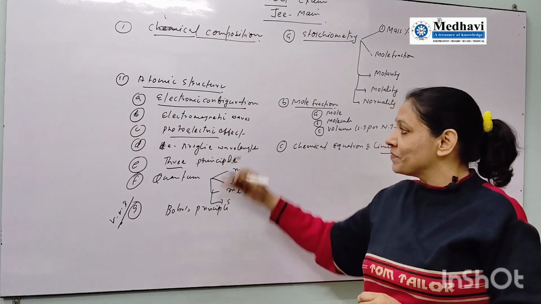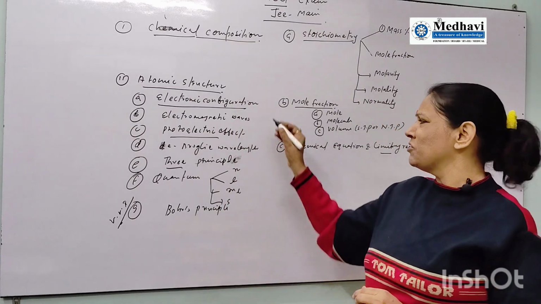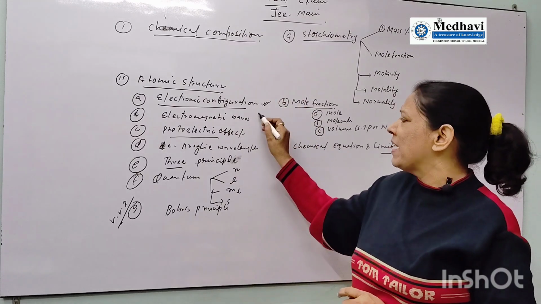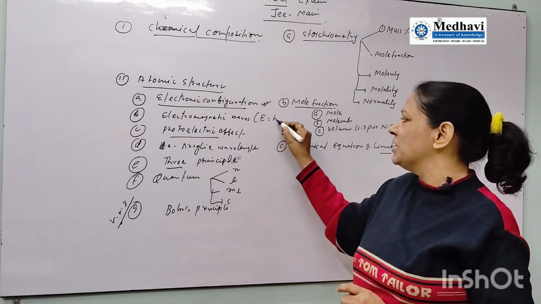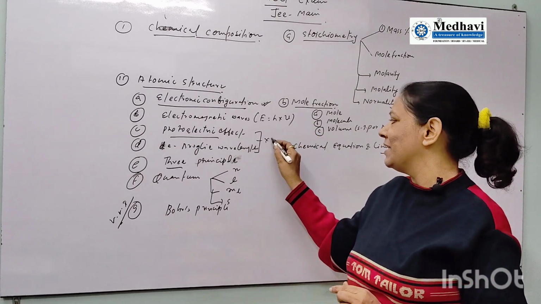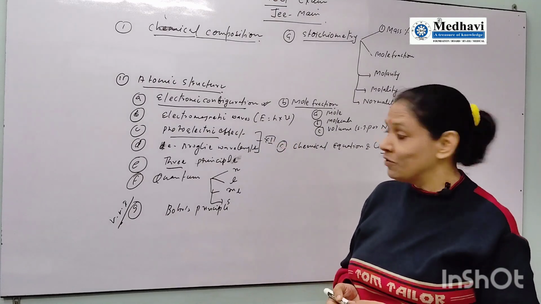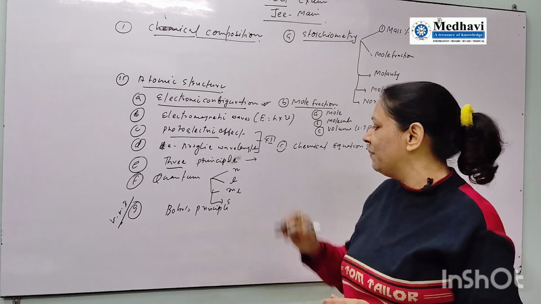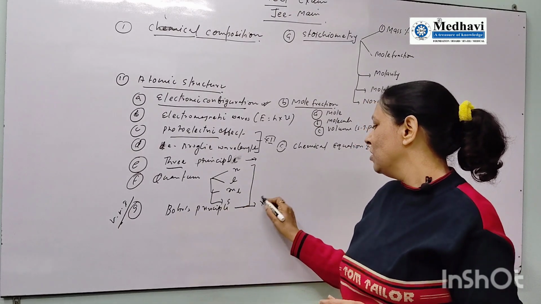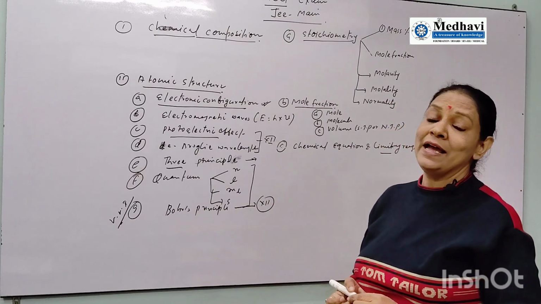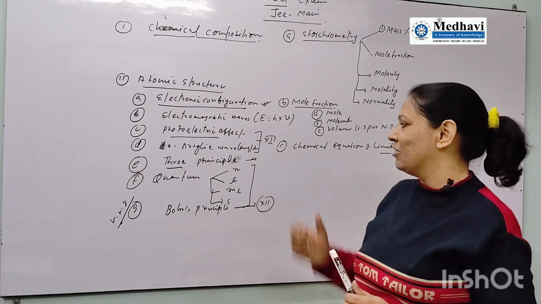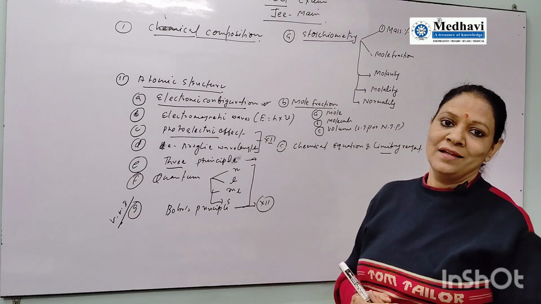So if you study these parts, electronic configuration you are studying from standard 10 only. This is not going to be difficult. Electromagnetic waves, there is a simple formula. Photon's energy is E equal to h nu. Photoelectric effect and de Broglie wavelength you have to use in standard 12 also. So that is going to be useful for you. And the three principles you have to focus on. This extra work you have to do. Bohr's principle is also given in standard 12. So if you ask what extra preparation we have to do for NEET, it is only these: three principles and the quantum number. The rest of the part is given in standard 12.